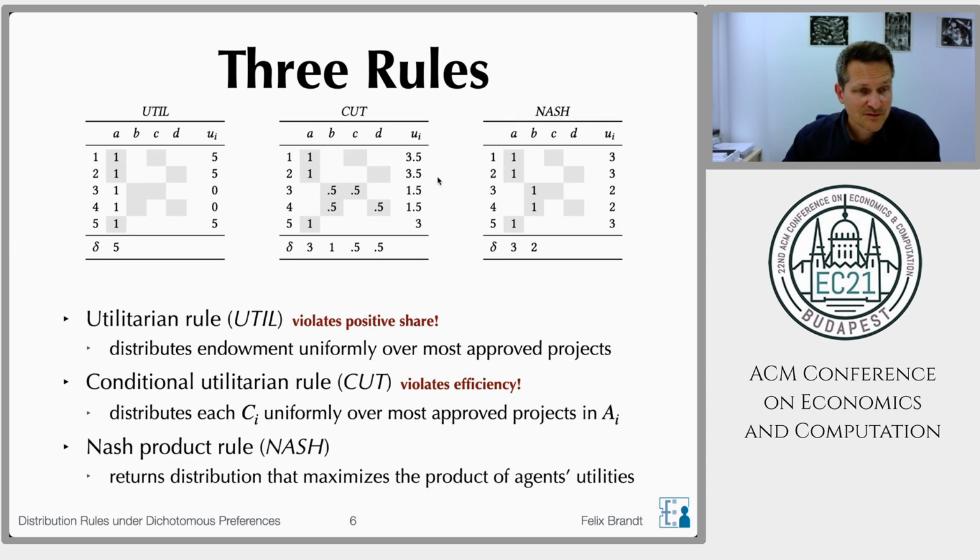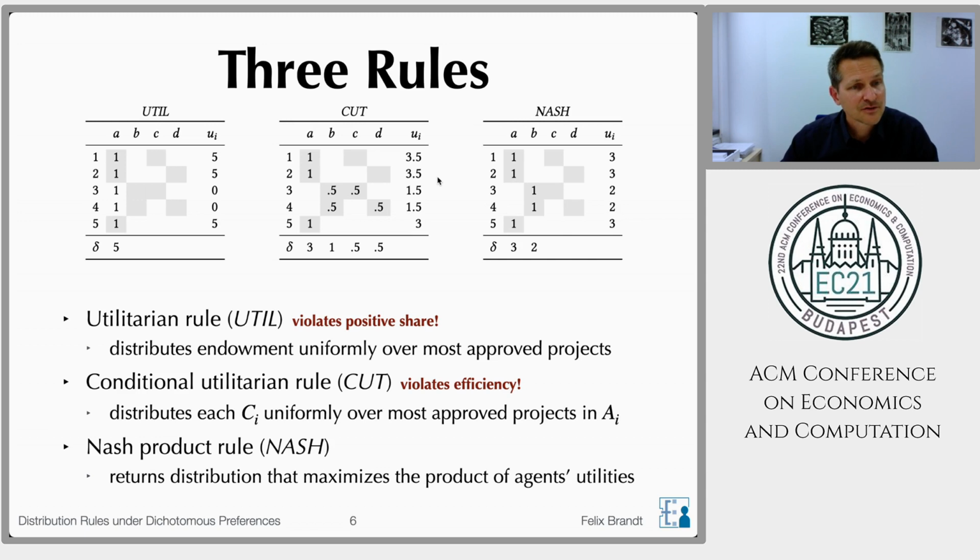So there's another distribution for this particular example where all the agents receive at least as much utility and one of them is strictly better off. And this distribution is to put 3.5 on A and 1.5 on B and nothing on C and D. Okay, so if you imagine 3.5 on A and 1.5 on B, then the utilities of the first 4 agents are exactly the same, but the utility of the last agent will be 3.5, so it's strictly more. So in general, for this preference profile, any amount that is split evenly on C and D can be moved to A and B in order to improve efficiency. So in these cases, we say that the sub-support CD is Pareto dominated.